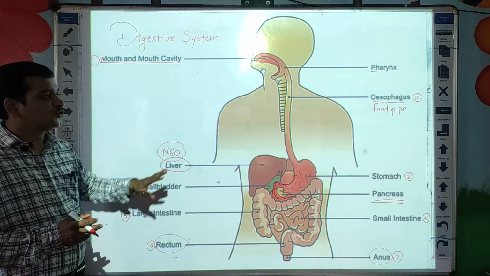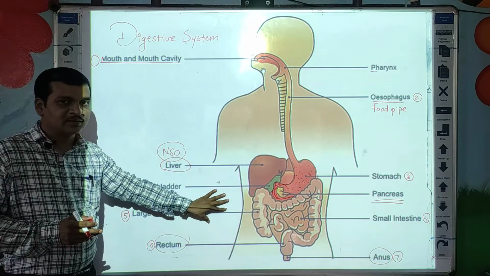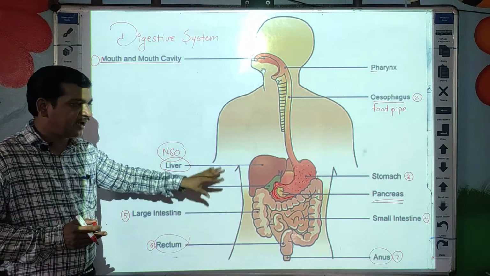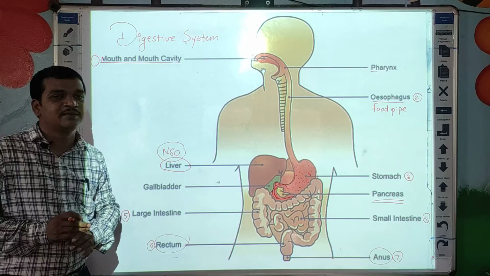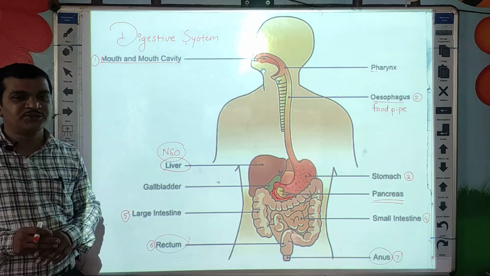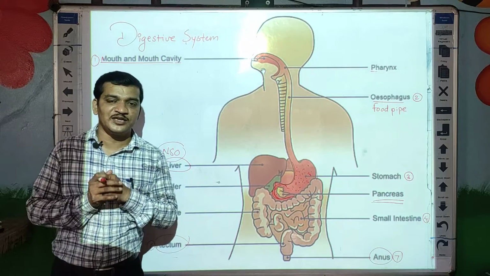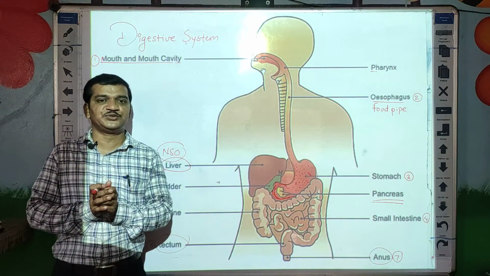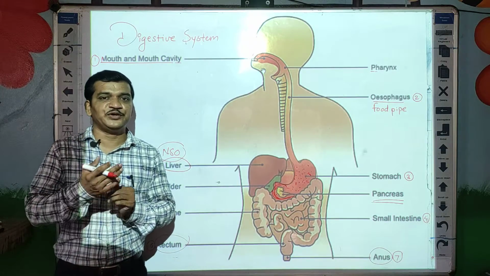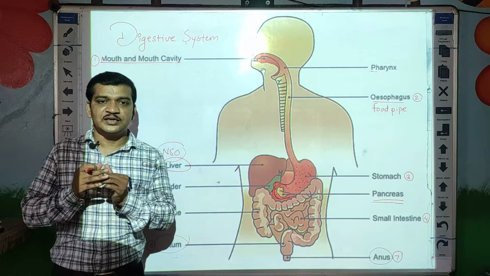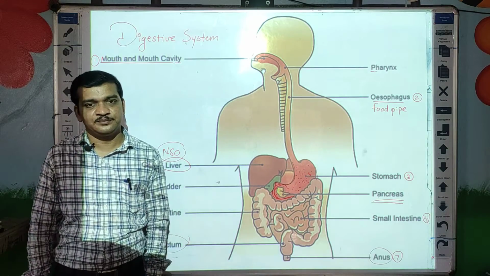Okay students, so prepare the diagram, labeling and the functions of various parts. I hope you have understood today's part of our digestive system. In the next video, we will continue with the next system.